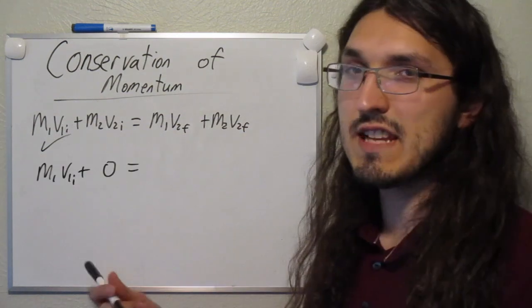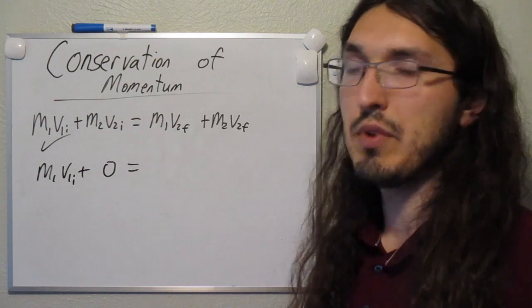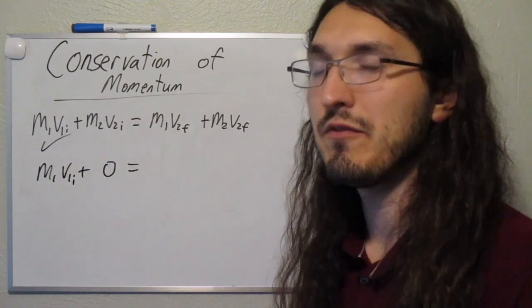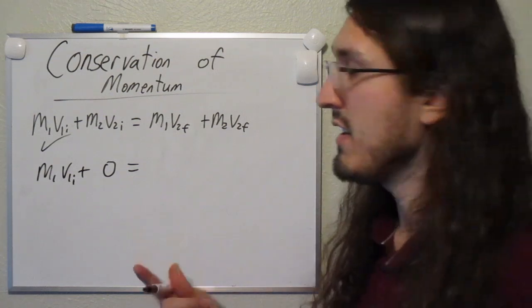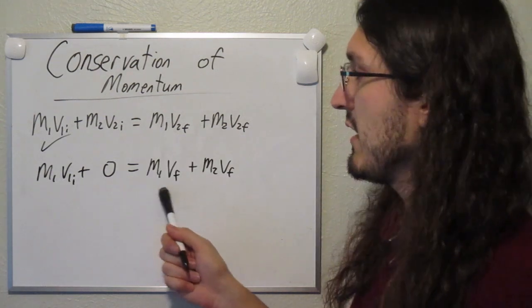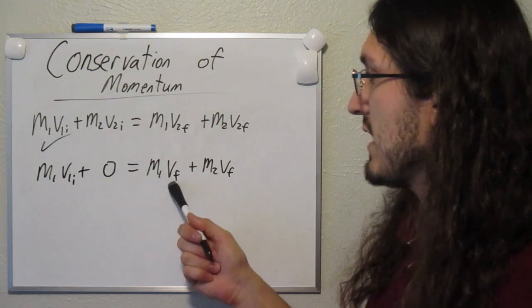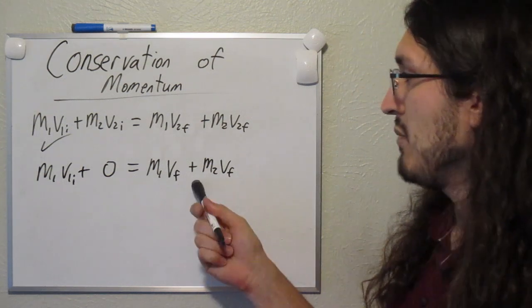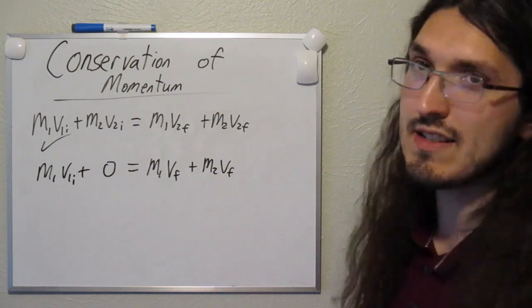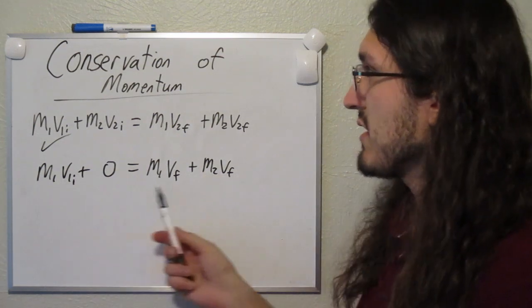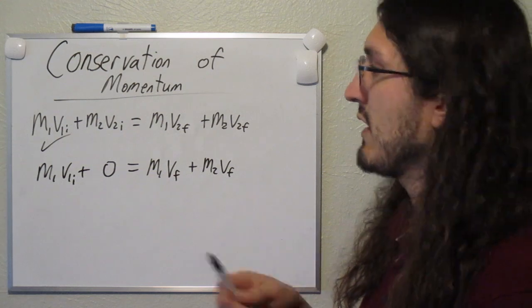Then after the skateboarder jumps on his skateboard, both him and the skateboard are going to have motion at that time, and they're both going to have the same velocity. So I can just use v. I just have mass 1, that's the skateboarder, and his final velocity, plus the mass of the skateboard and the same final velocity. So this is how I would write the conservation of momentum out for that situation.